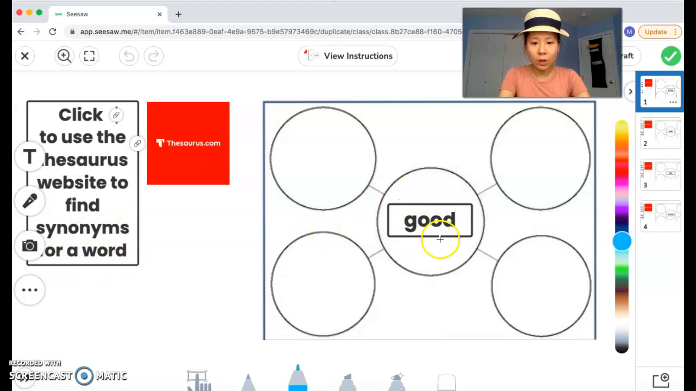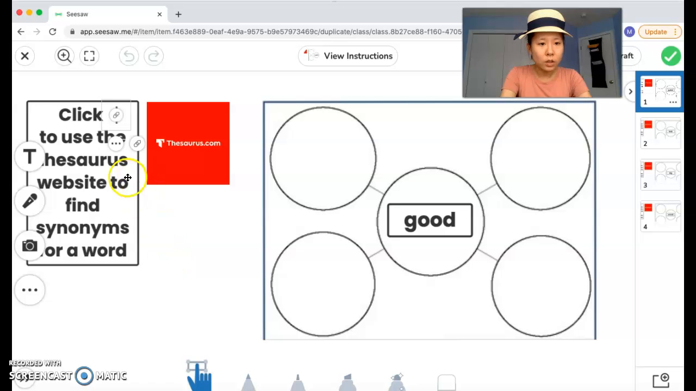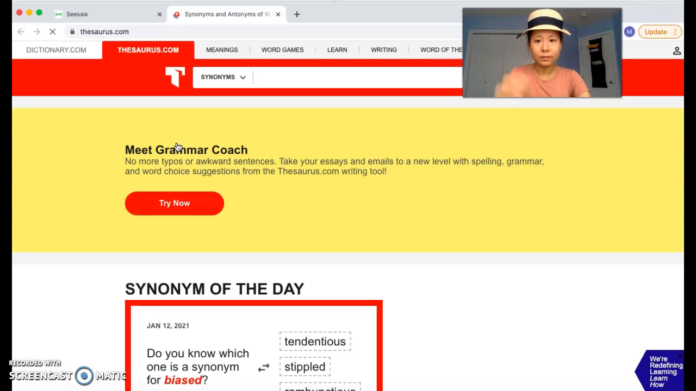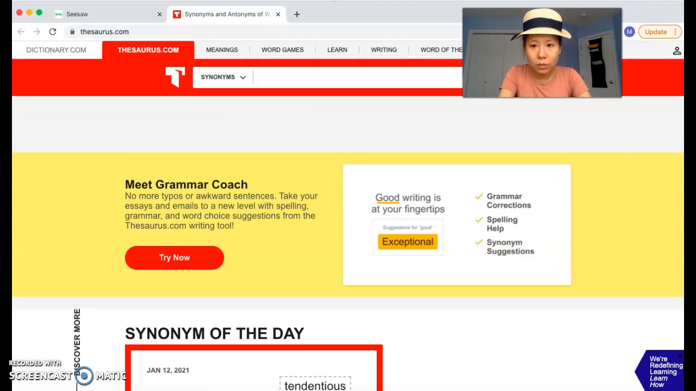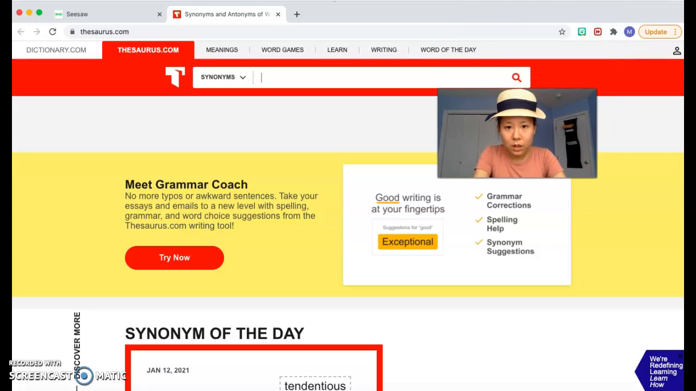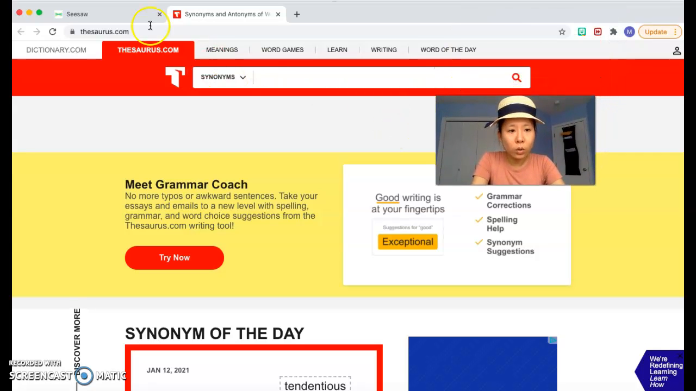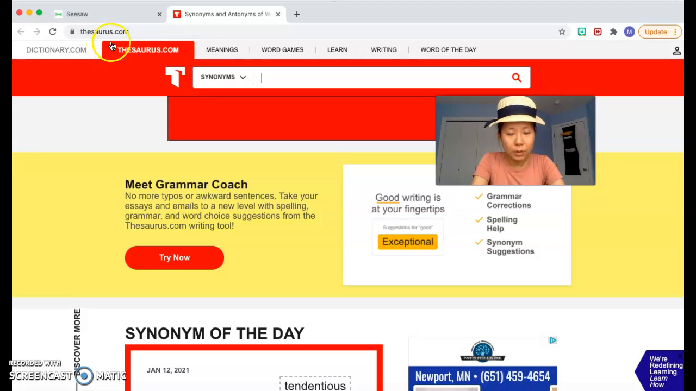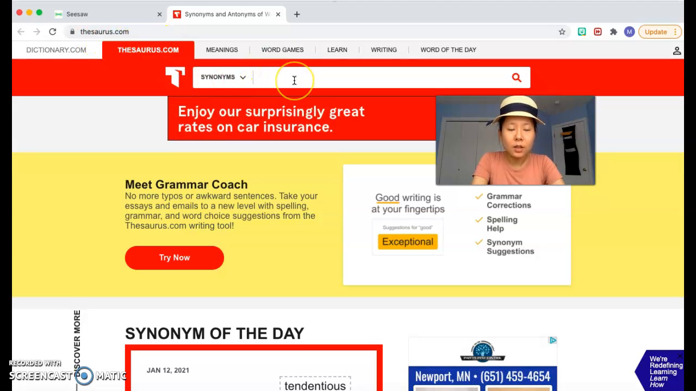I already have a word here for you that's good. And so what you're going to do is to click this right here. See, it's a link and it takes you to a website. So click here. And I'm going to move this down so you can see. Yep. So now you are on the thesaurus website. This is a website where you can search synonyms of a word.